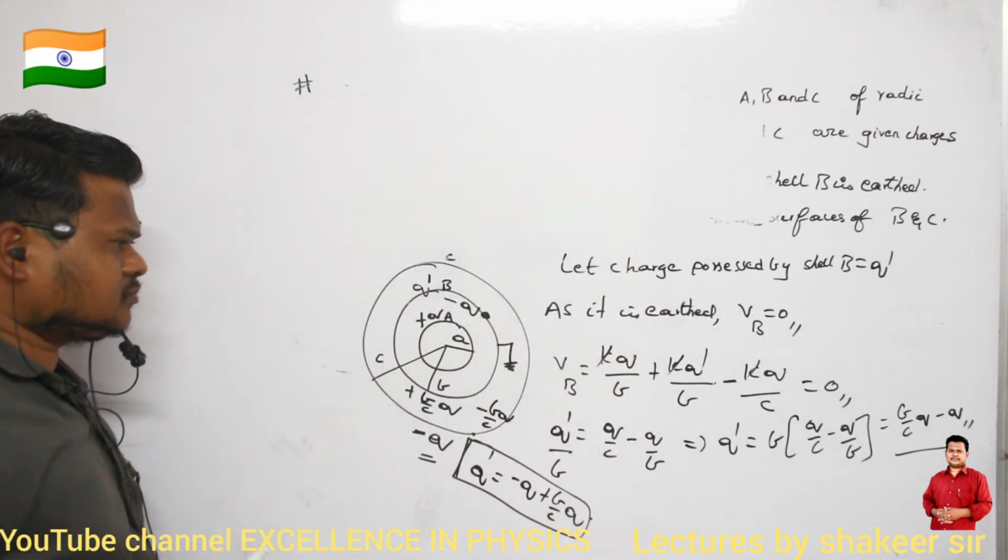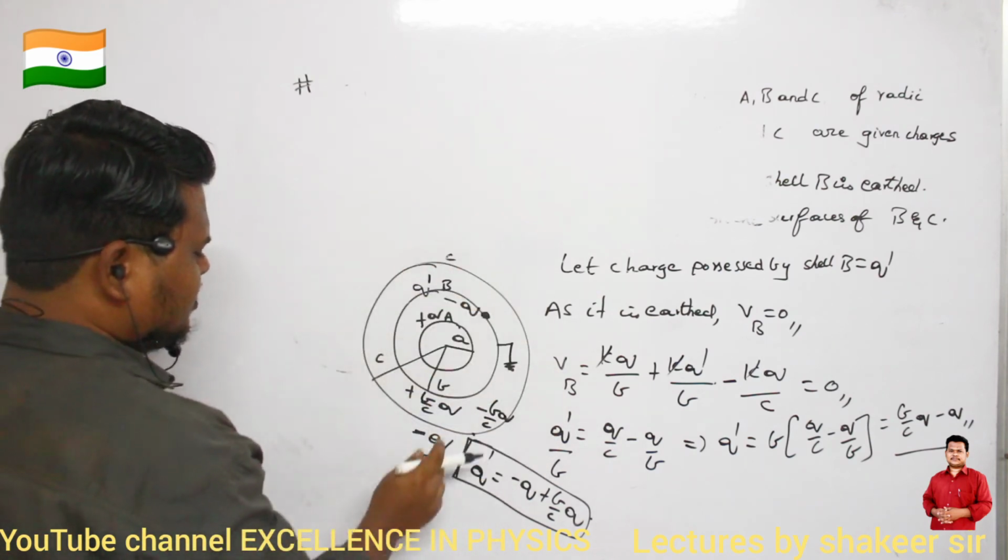What is the total charge present on shell C?